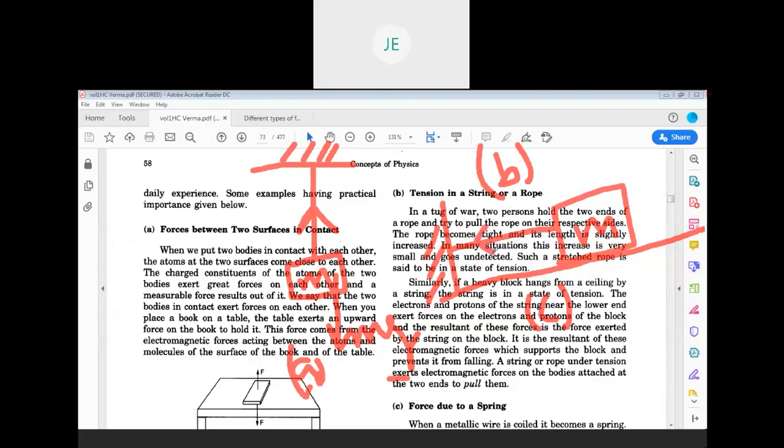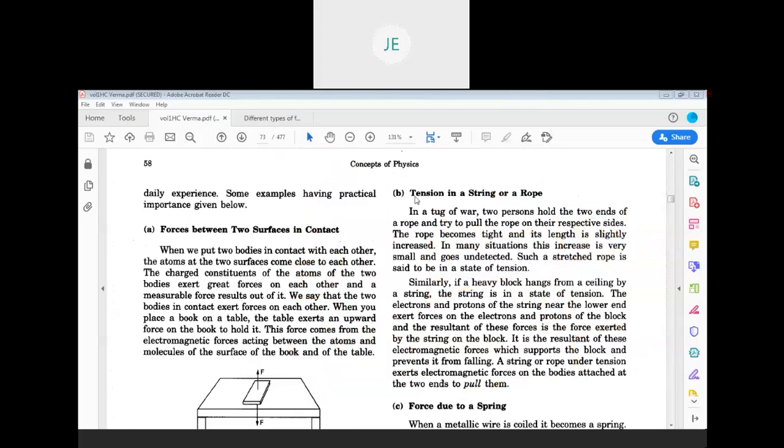Tension direction is leftwards, not rightwards. It is a very, very basic question I have asked. And in this case, if such is the case, then can you tell me the tension direction, please? Sir, right. Yeah, very good. It is away from the body, so tension direction is rightwards.